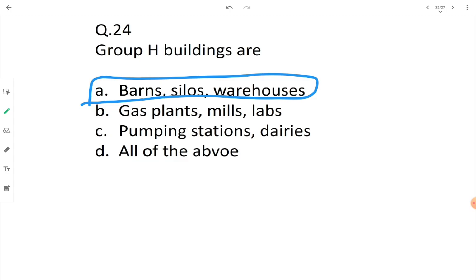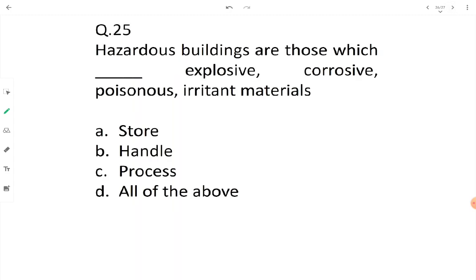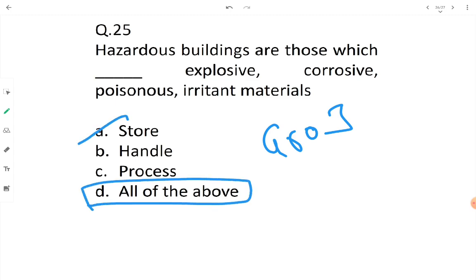Okay, let's move to the last question. Hazardous buildings are those which, fill in the blank: explosive, corrosive, poisonous and irritant material. Hazardous buildings are group J buildings. They store as well as handle and also process explosive, corrosive, poisonous and irritant material. That's why the answer will be all of the above. They do store, they do handle and they do process hazardous material. Group J buildings are those.